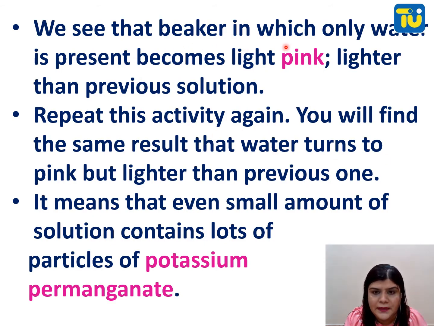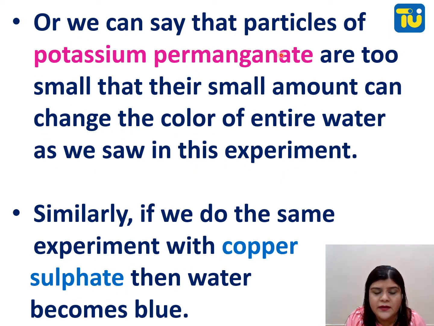We see that the beaker in which only water is present becomes light pink, lighter than the previous solution. Repeat this activity again and again. You will find the same result: the water turns pink but lighter than the previous one. It means that even a small amount of solution contains a lot of particles of potassium permanganate. You can do this with your colors also, right? And you will see that the color still comes at the end, in the last beaker. We can see that particles of potassium permanganate are so small that their small amounts can change the color of the entire water, as we saw in this experiment.